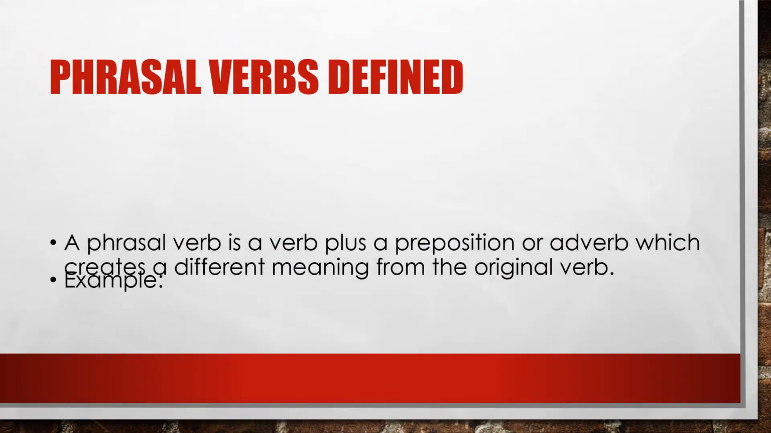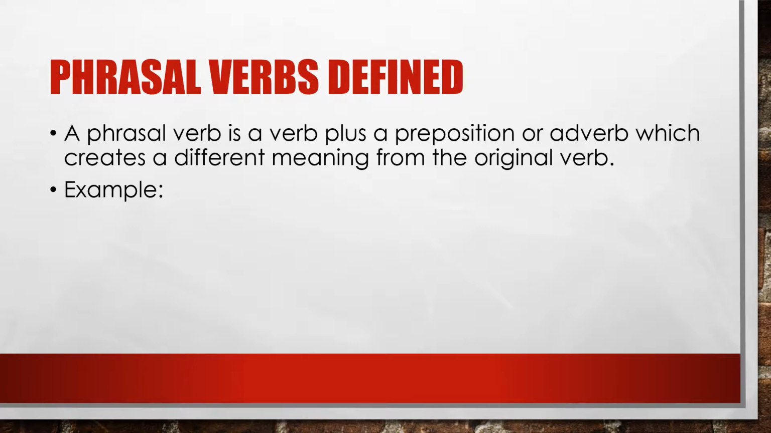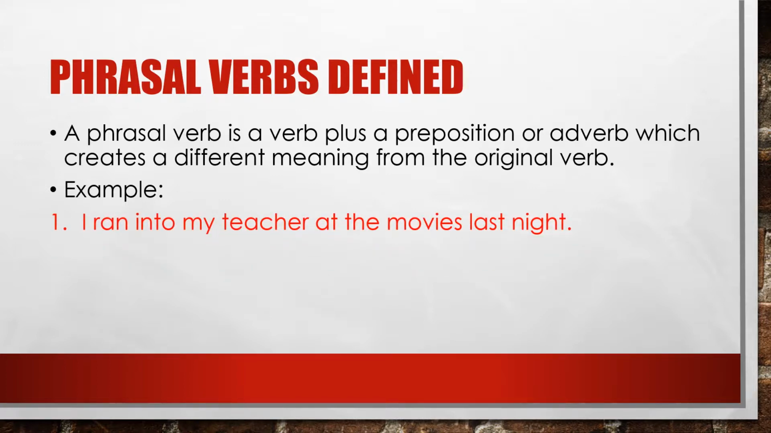Phrasal verbs defined. A phrasal verb is a verb plus a preposition or adverb which creates a different meaning from the original verb. Example: I ran into my teacher at the movies last night. In this sentence, ran into is our phrasal verb. Ran is our verb and into our preposition, therefore giving this sentence the meaning that someone has met another.